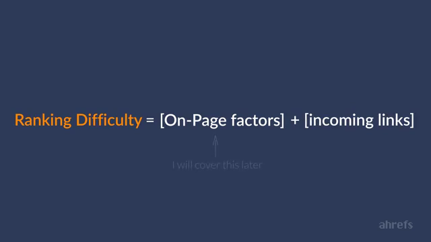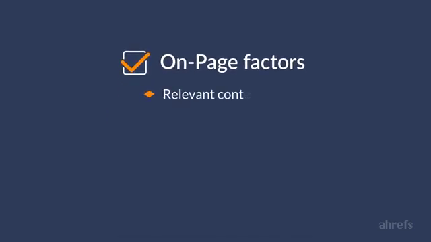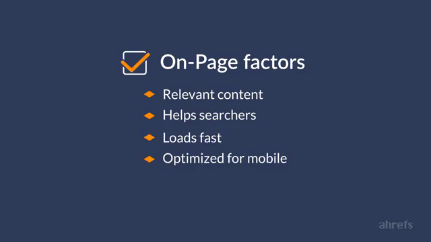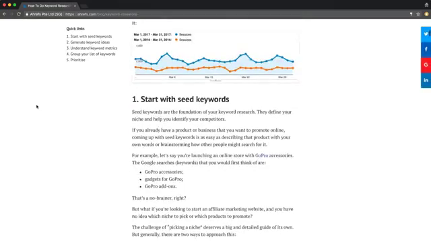I'm going to cover the on-page factors later in this course, so for now let's assume that all the top 10 ranking pages for your desired keyword are equally awesome, and your own page is no exception. The content of your page is 100% relevant to the search query, it helps searchers with whatever they were searching for, it loads fast, it is optimized for mobile, it provides great user experience, and it is visually appealing. And I have a perfect example to illustrate such a situation. Take a look at my guide to keyword research that was published at Ahrefs blog.